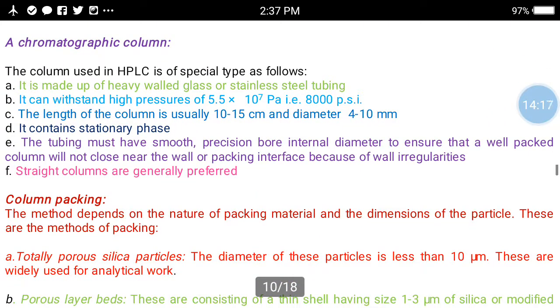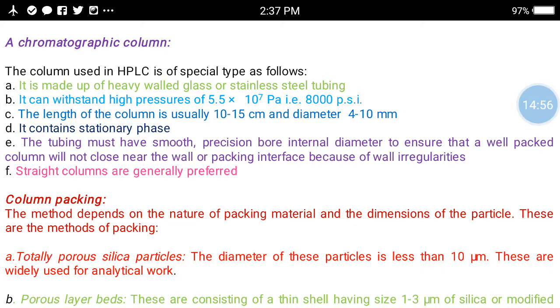Then, the next important part, the separating part, that is the chromatographic column. The column used in HPLC is a special type. Firstly, it is made up of heavy-walled glass or stainless steel tubing, which is specially prepared because high pressure is applied. It can withstand high pressure. How much pressure? That is 5.5 times 10 raised to 7 Pa, that is Pascal, or 8000 psi, pounds per square inch.